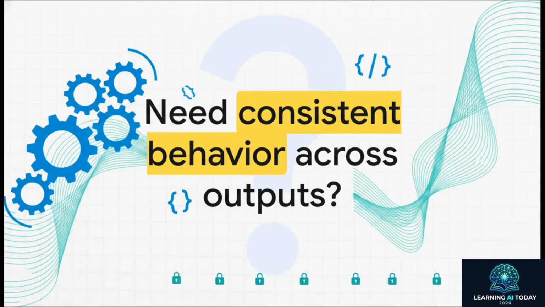Question 3, do you need consistent behavior, format, or tone across all of your outputs? Let's say your AI always needs to output a very specific JSON structure or write in a super rigid corporate brand voice. Look, standard prompting will eventually drift under pressure. It just happens. If you need strict output formats, fine-tuning is practically required to lock that specific behavior in.